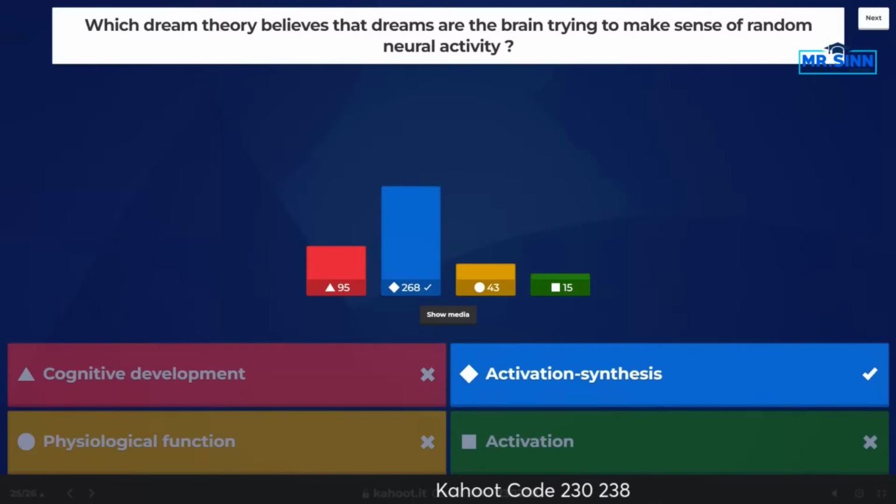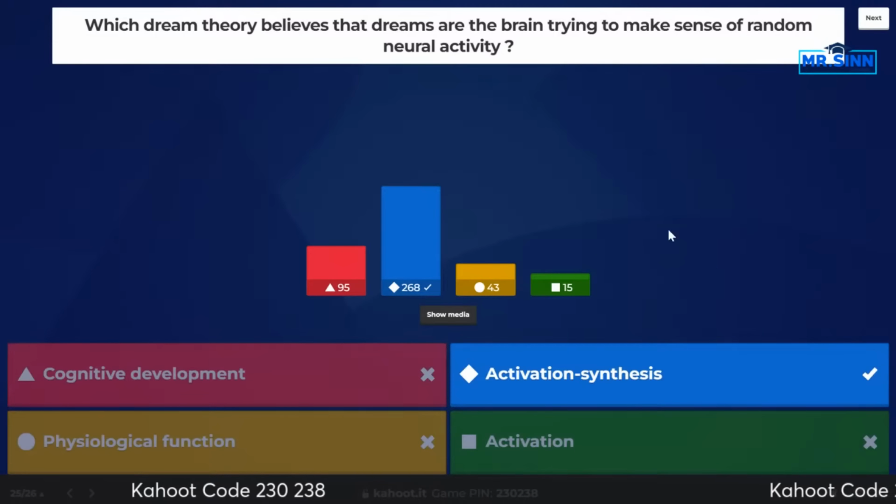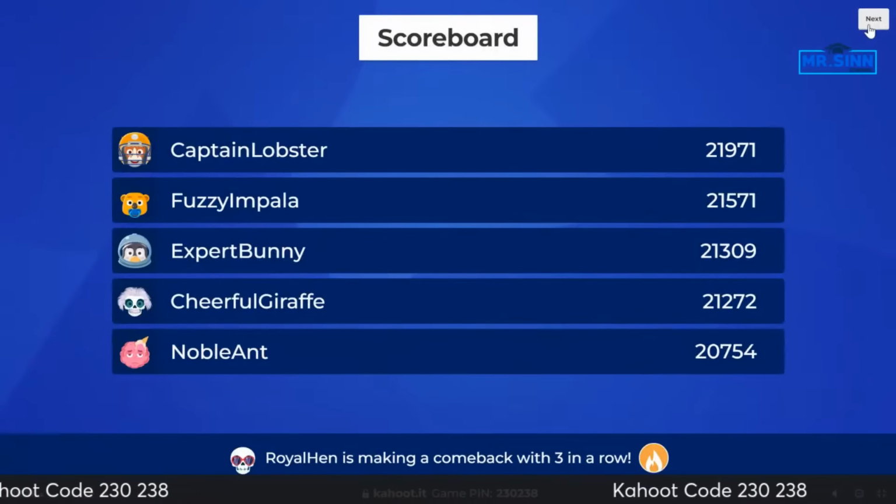So when you get older, your dreams become more complex. When you're a child, they're more simple. And the physiological function there is going to look at dreams stimulating parts of our neural pathways, and that would allow our neural pathways to be preserved and grow. So hopefully that helps for those other ones there.